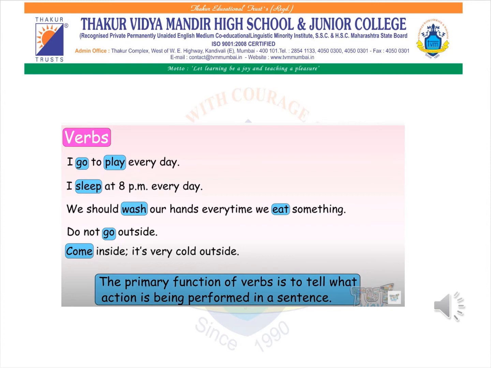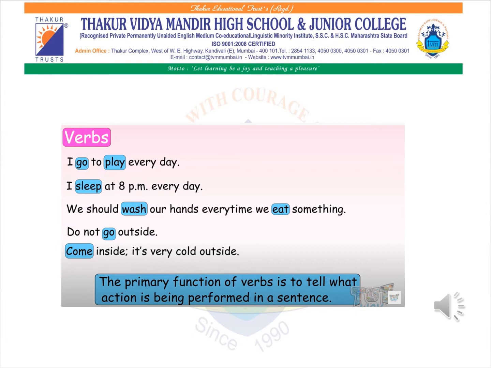Few examples of verbs. I go to play every day. Now, go is showing some kind of action. That means you don't automatically reach there. You must be going walking or by cycling. So, some kind of action is there. Play is also an action. I go to play every day. I sleep at 8 p.m. every day. To sleep is kind of an action that you're doing.